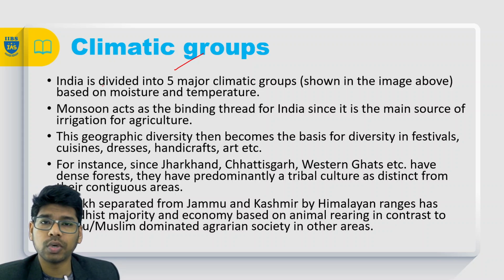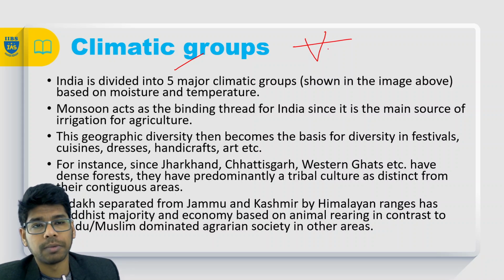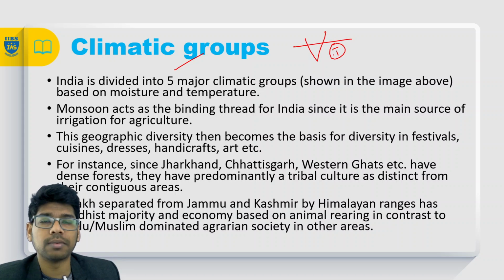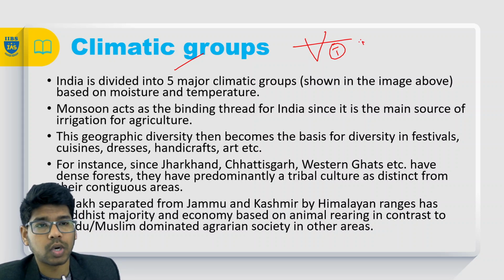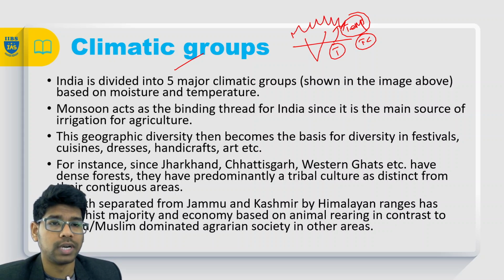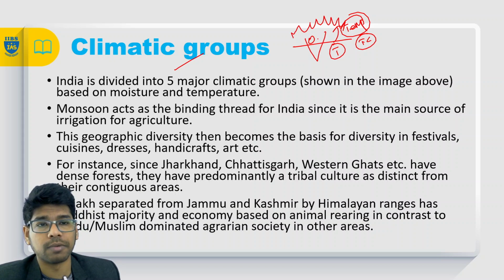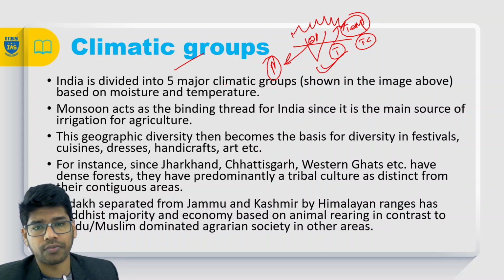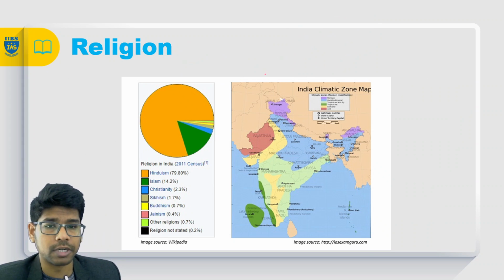Climatic groups. So in India we have different climatic groups as well. India vastly falls between the tropics. The Tropic of Cancer passes through India, and the other area falls under the temperate regions. And India has Himalayas, where we have the cold deserts, and we have the Thar desert because of the Aravalli ranges. So because of this, India has diverse climatic groups. There are 5 major climatic groups which are actually present, right? So what are those climatic groups?